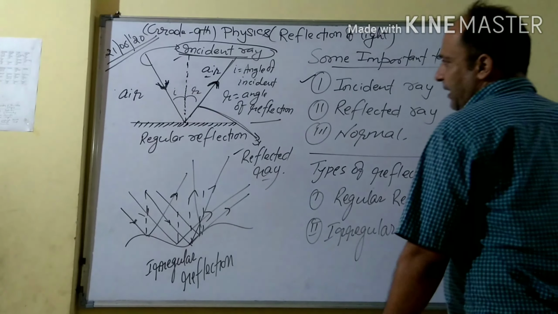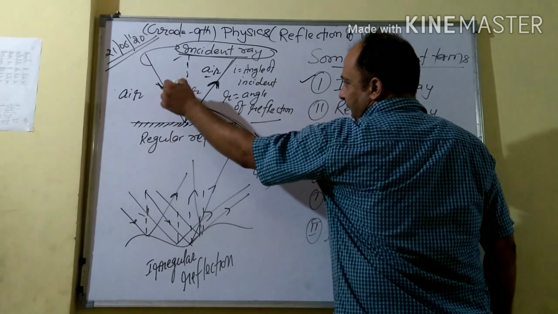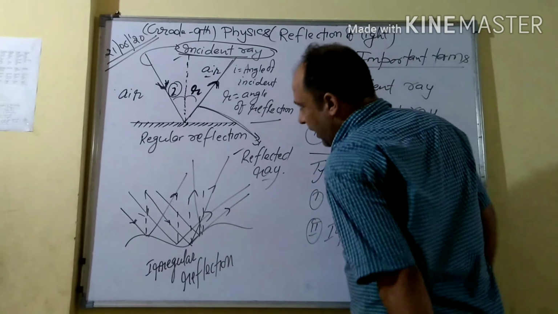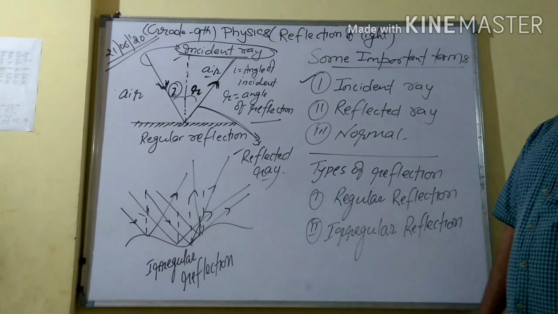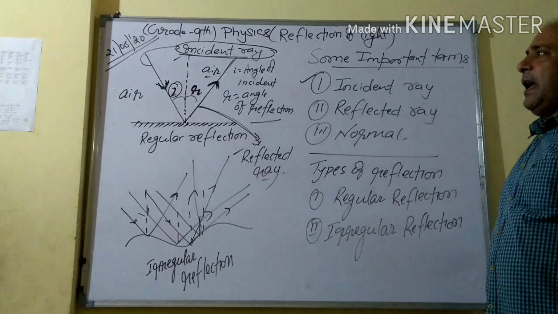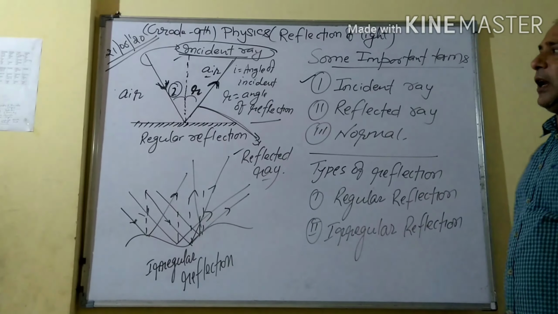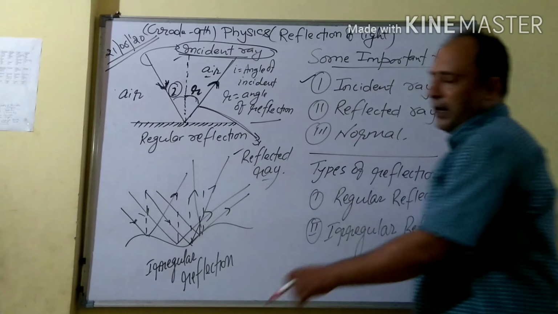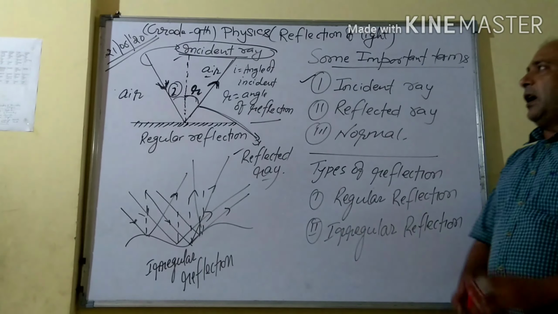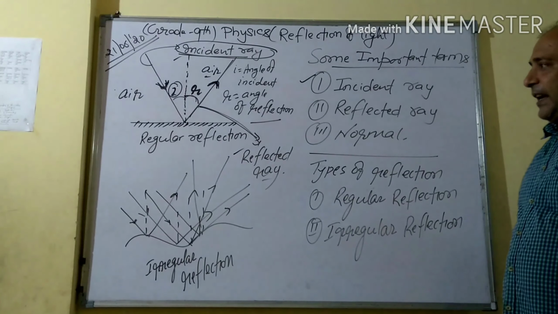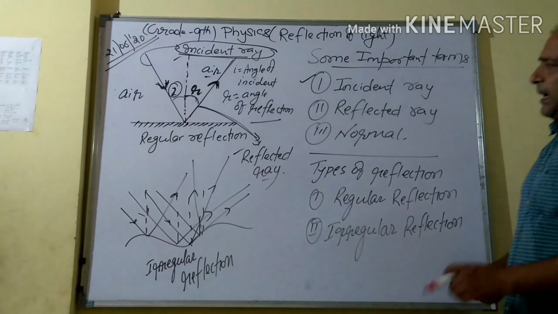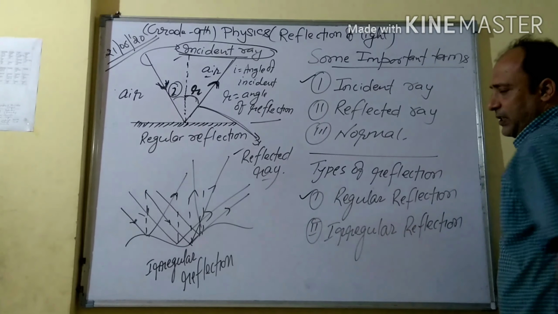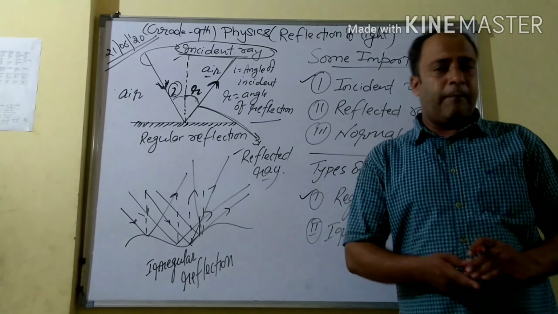Now one more thing. I have written here I. What is this? And here I have written R. So these are angles. The angle formed between the normal and incident ray is called angle of incidence, and the angle formed between the normal and reflected ray is called angle of reflection. Again, one more thing I have written here, that is reflection. I said reflection, that is bouncing back.